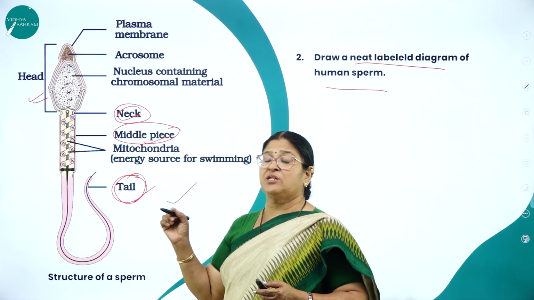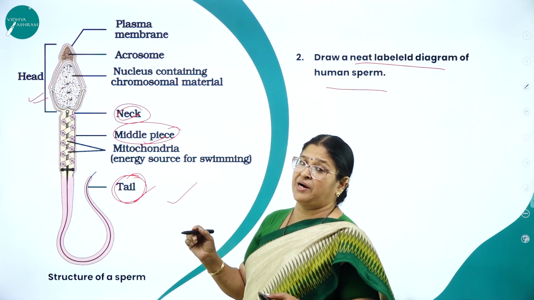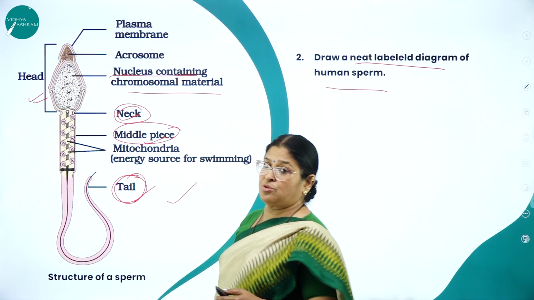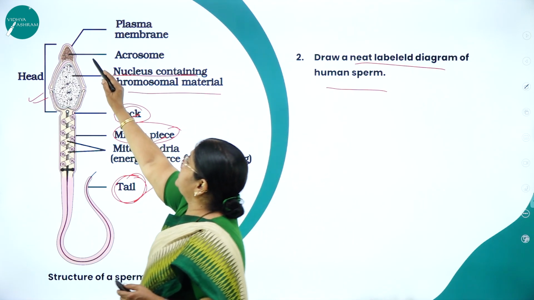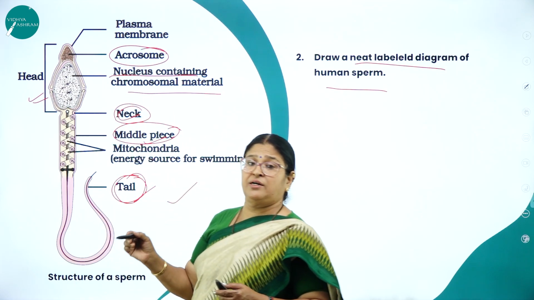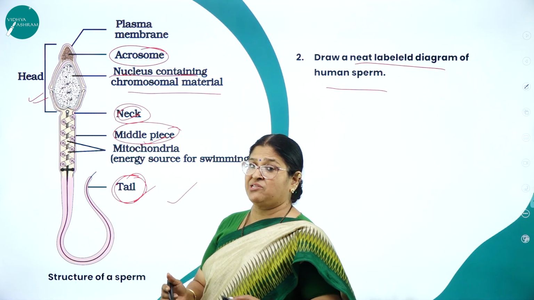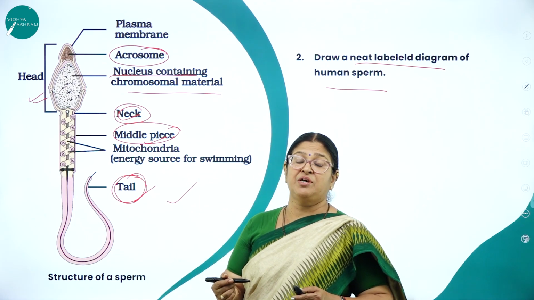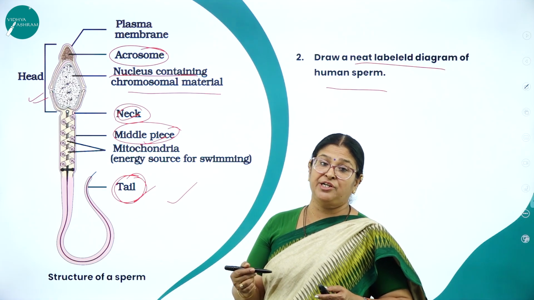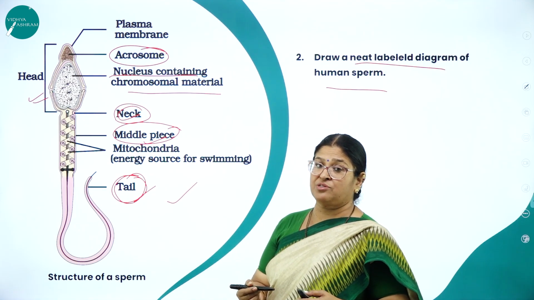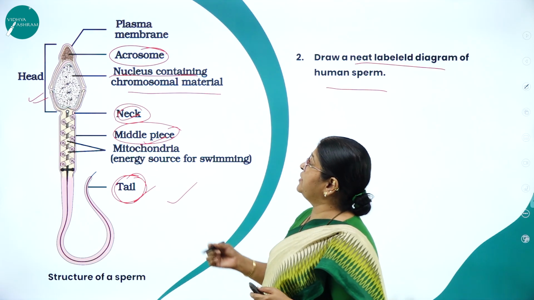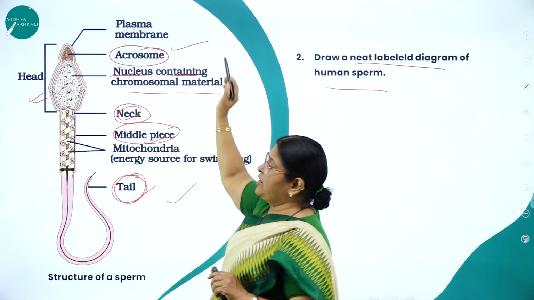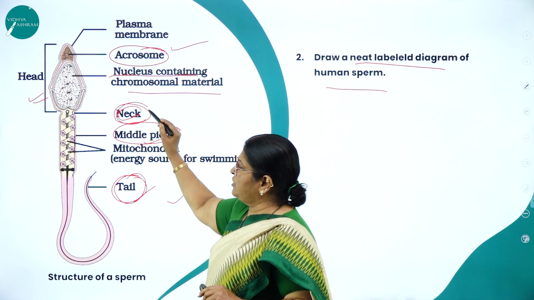Now, what is included in the head? Head is a very important part of the sperm, which has an elongated nucleus which contains the chromosomal material. And you can see the head is covered by a cap-like structure called acrosome, which is very important because it secretes certain lytic enzymes, which are important for piercing into the ovum to facilitate the process of fusion of the gametes. And here you can see the whole of the sperm is covered by an envelope called plasma membrane. And you can see a very short neck.